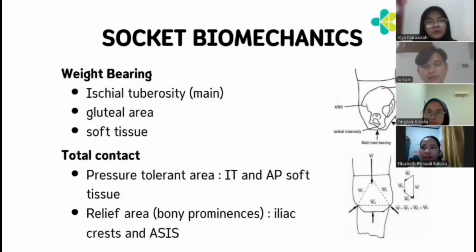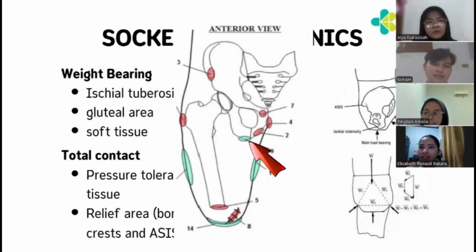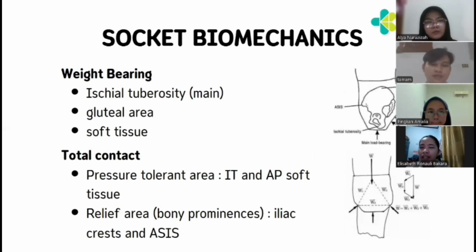And next is socket biomechanics for weight bearing on HD patients. The main weight bearing is on the ischial tuberosity and on the gluteal area and soft tissue. For the total contact socket, the pressure tolerant area is on the IT and anterior and posterior soft tissue. And the relief area or bony prominence is on the iliac crest and axis.